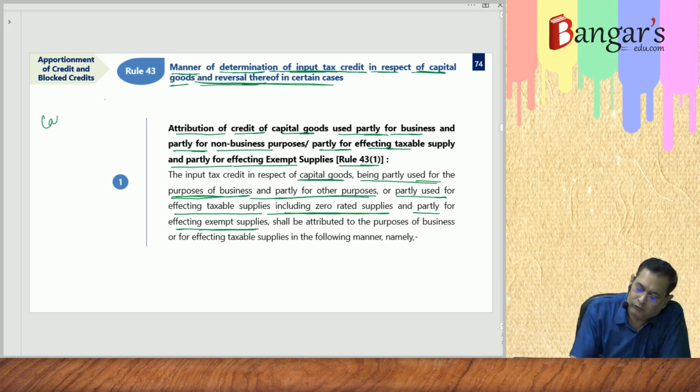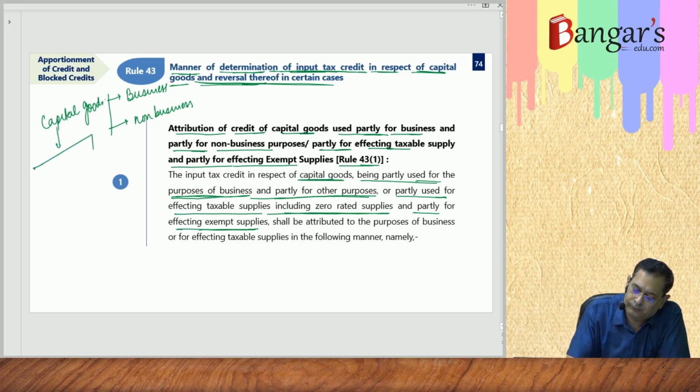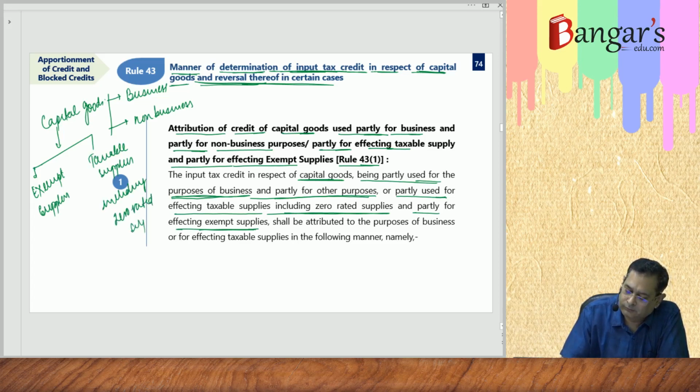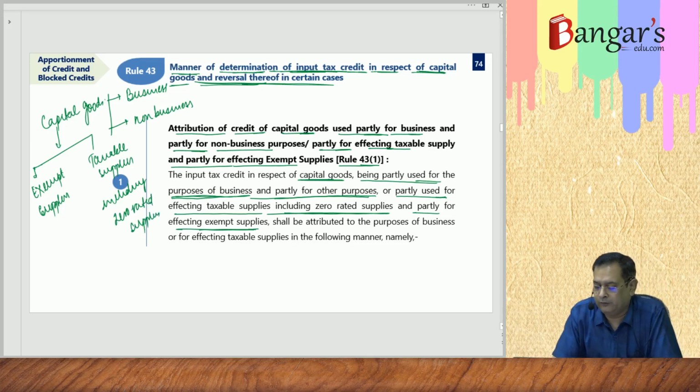So capital goods, they are used partly for business, partly for non-business use, as well as in business they may be used for effecting exempt supplies, or it may be used for effecting taxable supplies, including zero rated supplies.